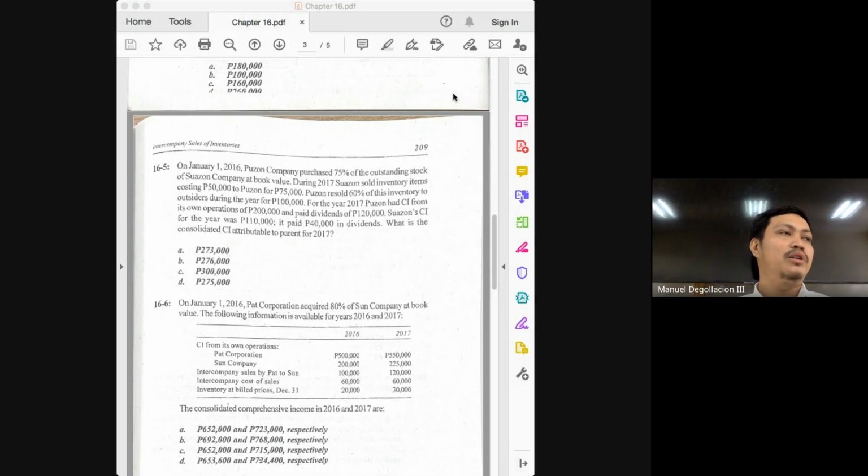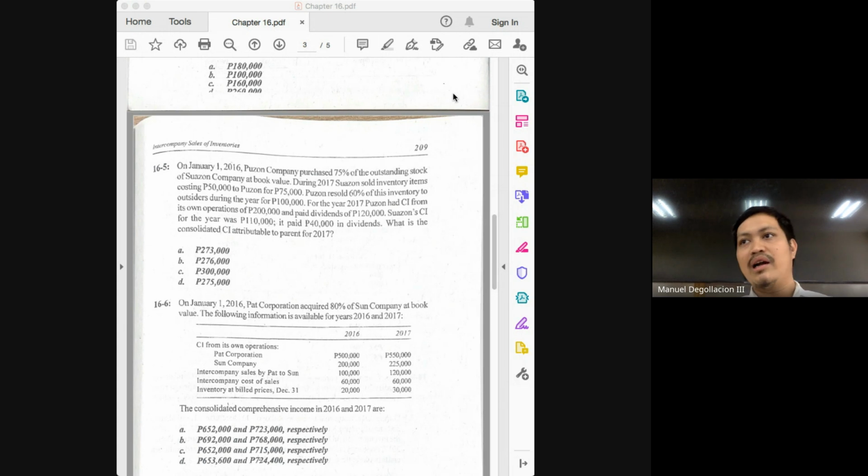We have already explained the logic behind this, but at this point it's enough for you to remember the possible adjustments arising from intercompany sale of inventory. There will only be two: you add the markup on the beginning, and you deduct the markup on the ending.